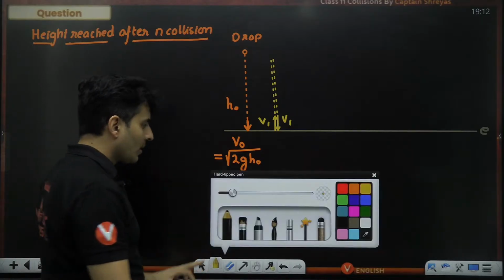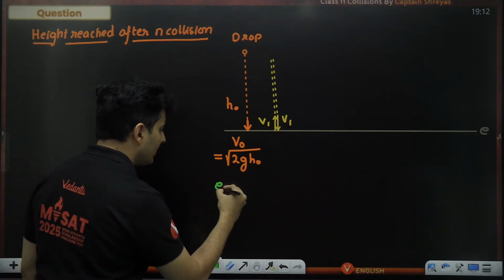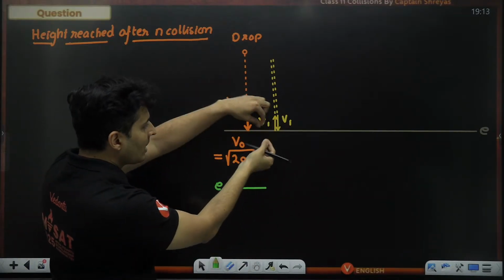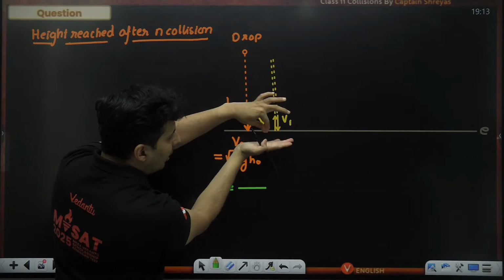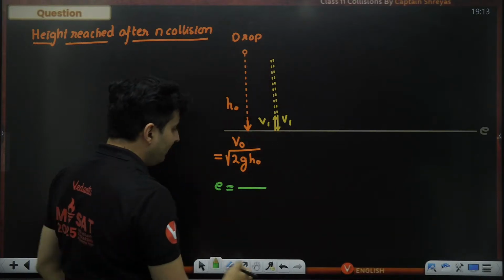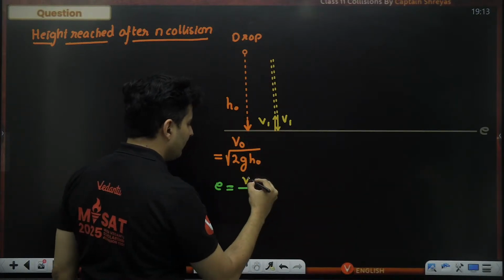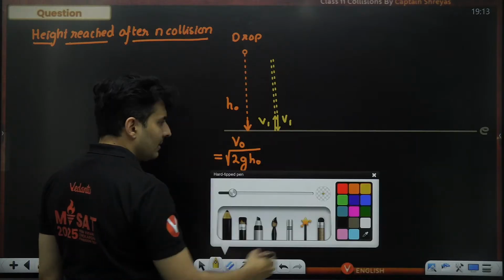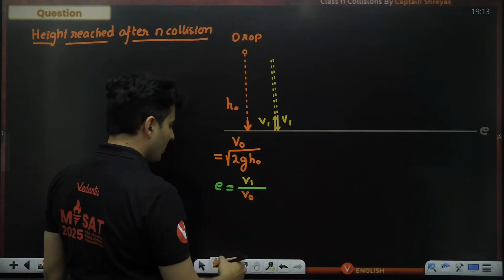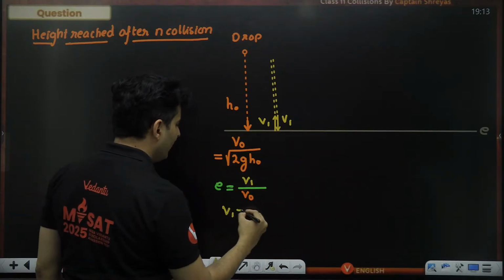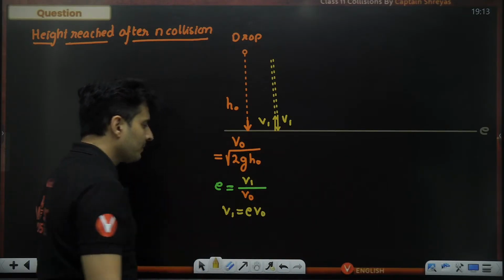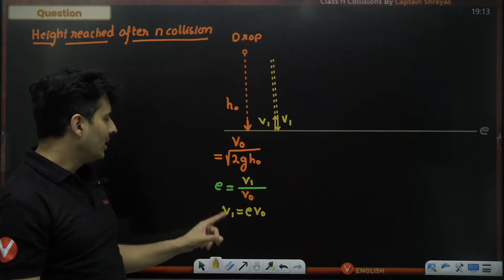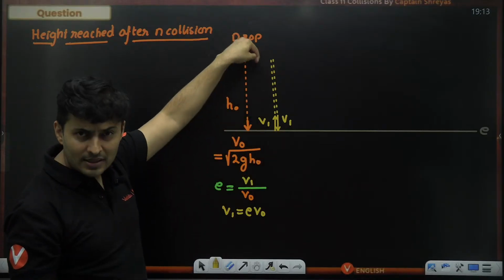Answer is yes. If I use the knowledge of restitution between the surface and the ball which is hitting it, after the collision, the ball is separating from the surface with a speed of v1. Can you see that? But it is approaching the surface with a speed of v0. So therefore, can I say v1 is e times v0? v1 is e times v0. Correct? Okay.